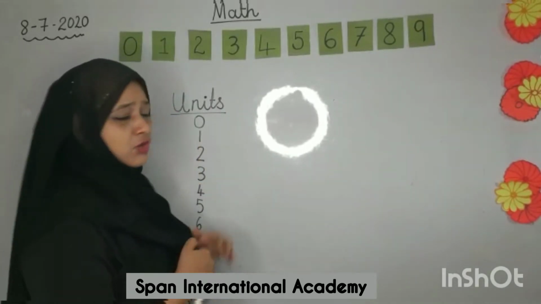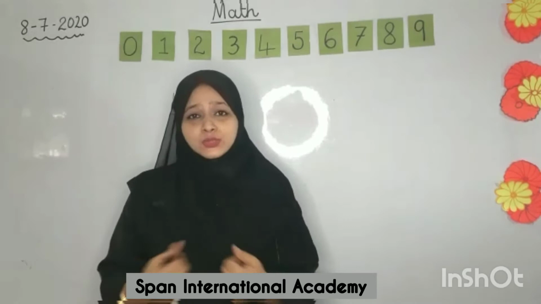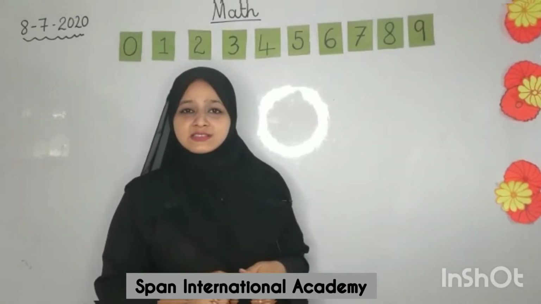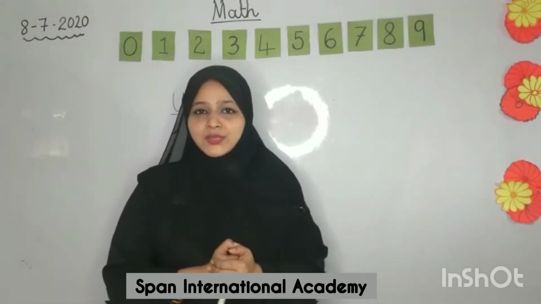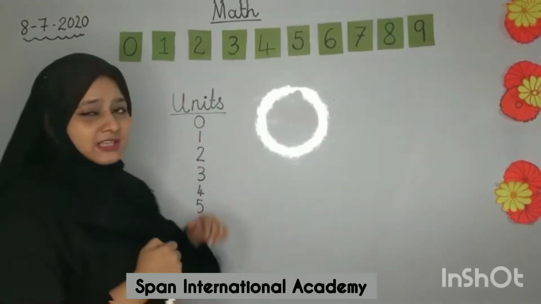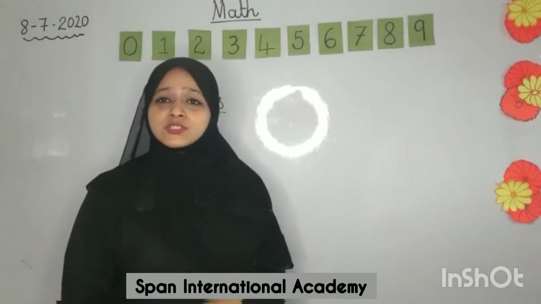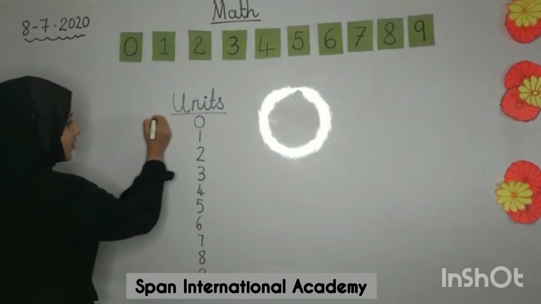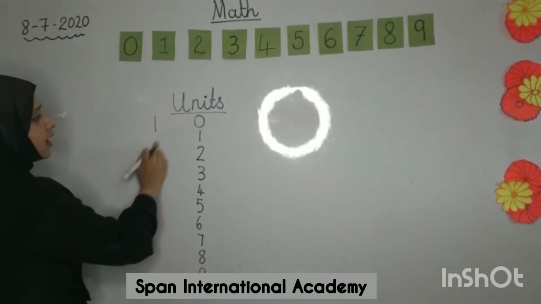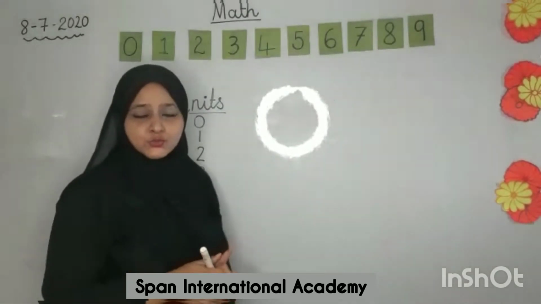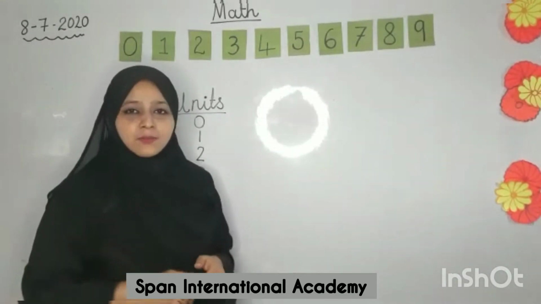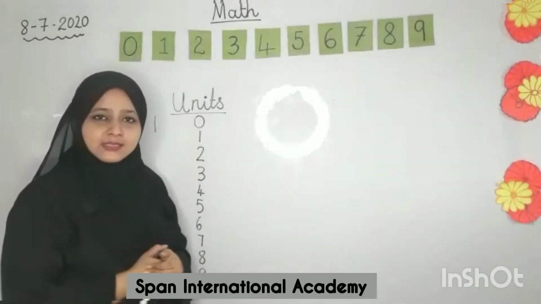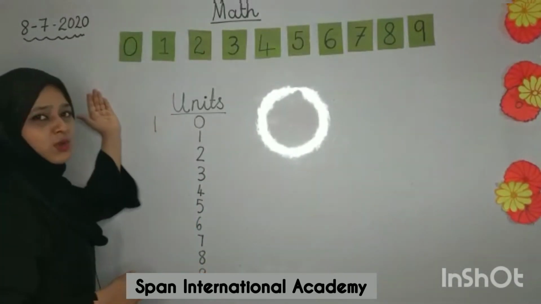Now tell me, do you all stay alone in the house or do you all stay with your brother and sister? Yes, even I stay with my brother and sister and we love their company, don't we? Yes, like us, even numbers have brothers and sisters and they want to stay with them. So if I add one brother or a sister over here and I don't have place in my house, I will tell my brother to shift to some other house because there is no place under units to stay. Yes, so my brother 1 will shift to another house.